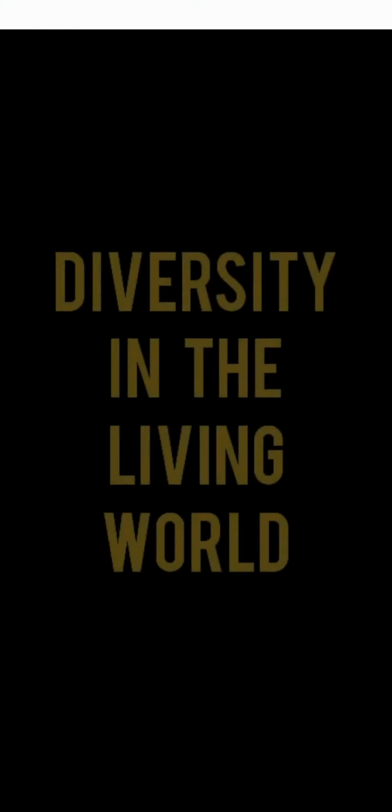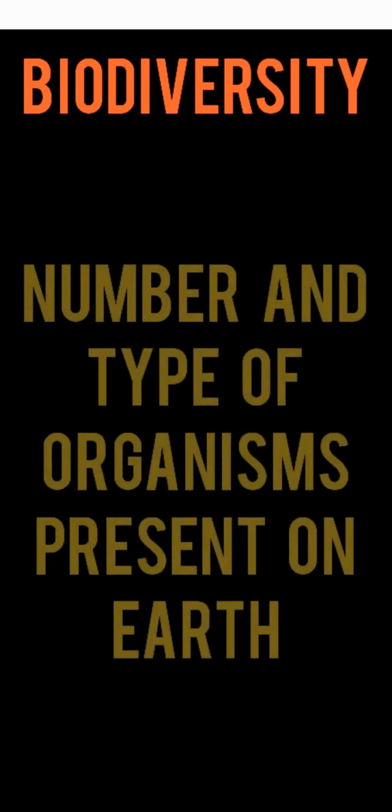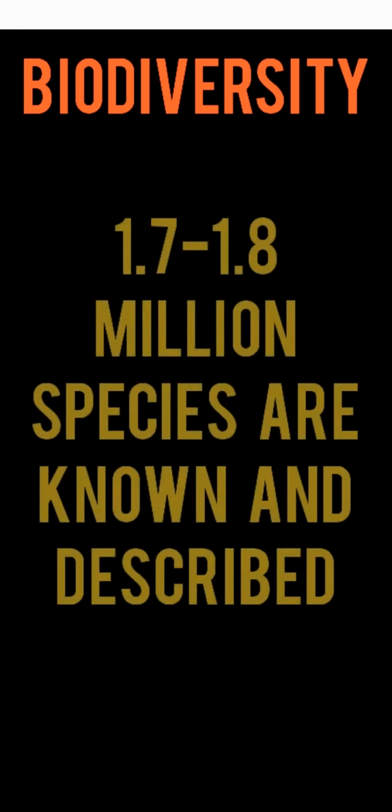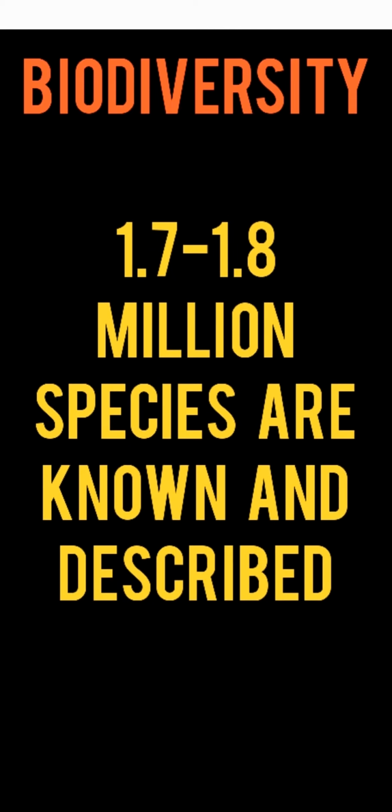Characteristic properties. These properties are also shown by living organisms, but not all living organisms show them. For example, growth and reproduction. Diversity in the living world. Biodiversity. This refers to the number and type of organisms present on Earth. For example, 1.7 to 1.8 million species are known and described.